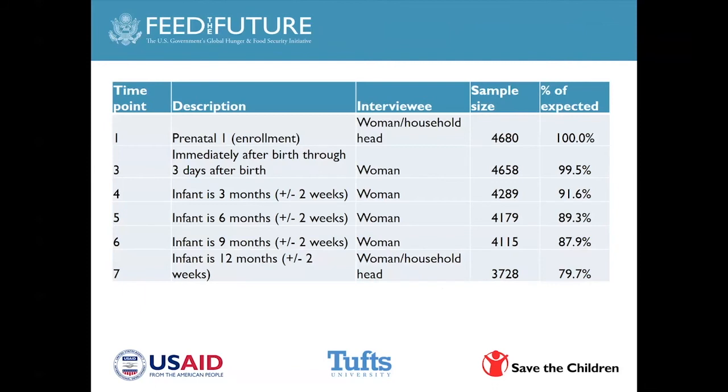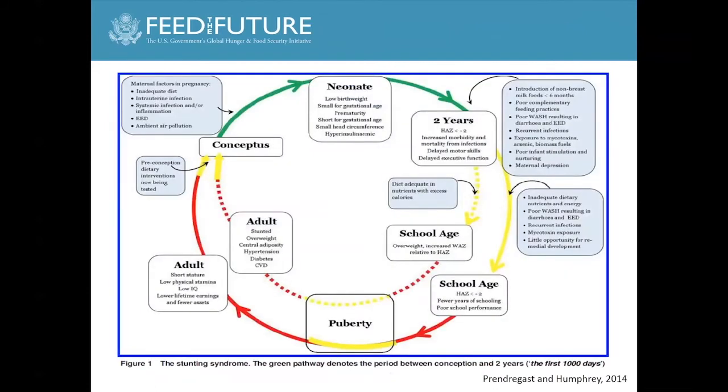And the importance of thinking through observational studies that are looking at a longer period of time is really illustrated in this graph, which is my last slide here, where this is essentially identified as a stunting syndrome by Andrew Prendergast and Jean Humphreys. They're working in Zimbabwe on the SHINE trial.